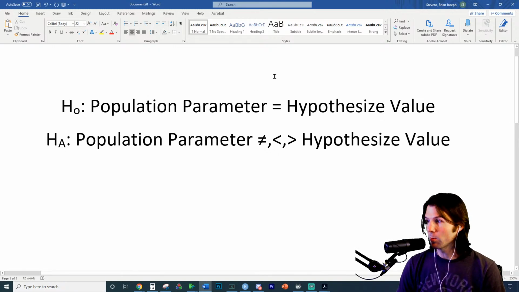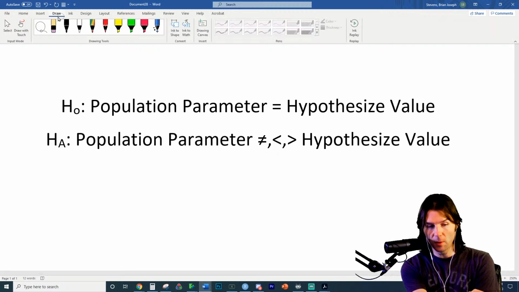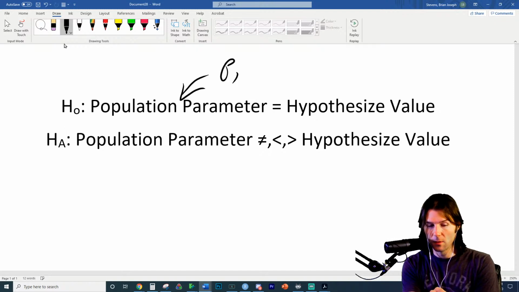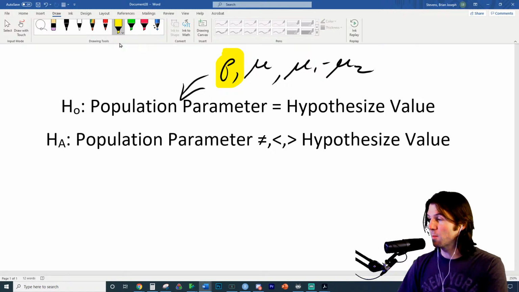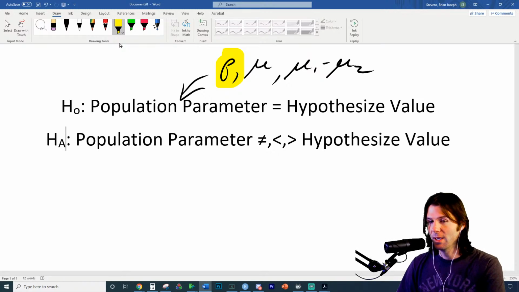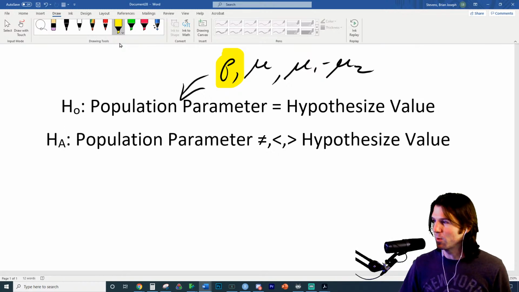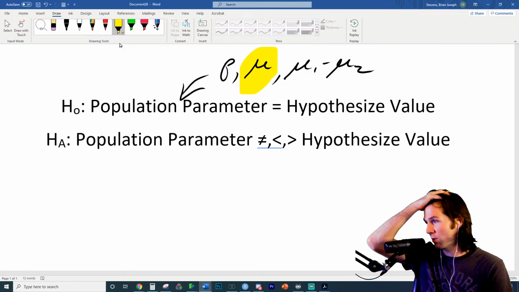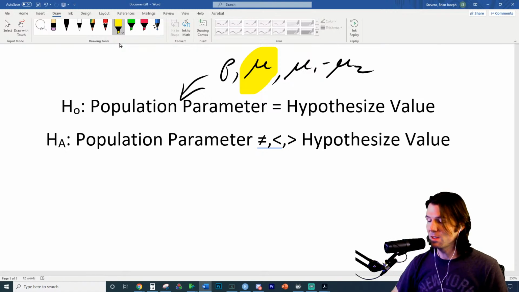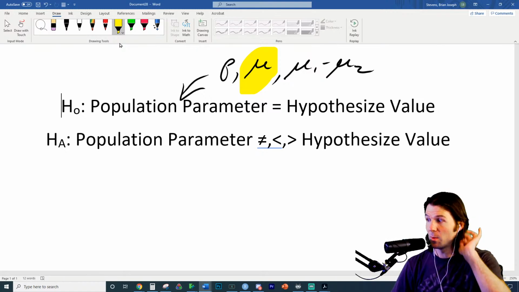Now you might say this looks nothing like what we're doing in this problem. Well, you're kind of right. We need to figure out what the population parameter is. The only values that go into the population parameter for our class will be either p, mu, or mu1 minus mu2. The first one is for the proportion, when we talk about whether people approve or disapprove of something, if people own a cat or don't own a cat, if people like Taco Bell or not. Favorite example right there. The second one is for quantitative numbers, when we talk about the true mean height of individuals, the true mean GPA of individuals, the average distance many people drive to school.